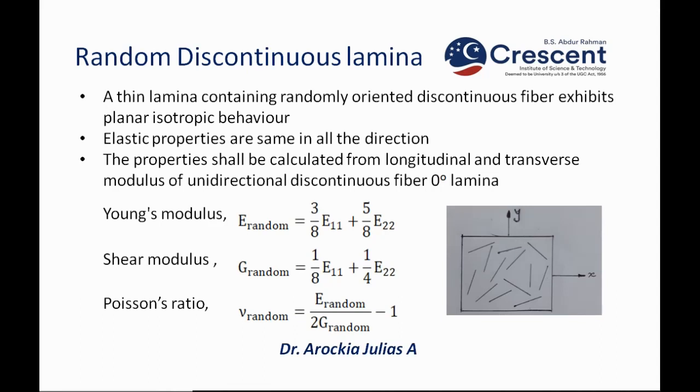So the properties can be calculated from the longitudinal and transverse modulus of the unidirectional discontinuous fiber 0 degree lamina. The elastic properties for this particular random case can be calculated using the relations of the discontinuous fiber 0 degree lamina. So for Young's modulus, E random equals 3 by 8 into E11 plus 5 by 8 into E22. Similarly, shear modulus G random will be equal to 1 by 8 E11 plus 1 by 4 E22, and Poisson's ratio nu random will be equal to E random by 2 G random minus 1.